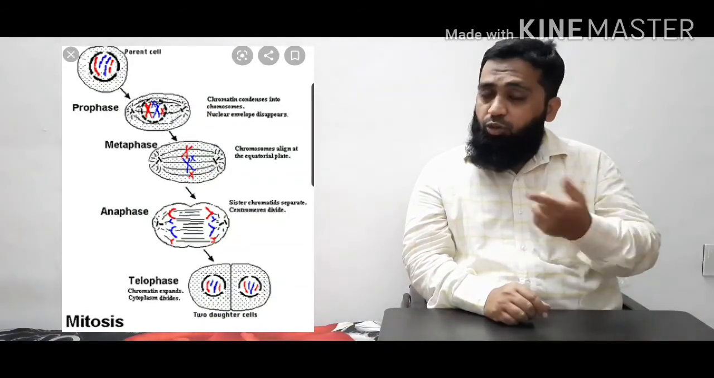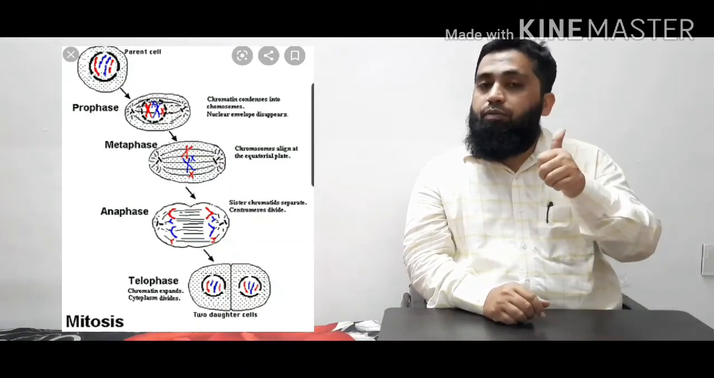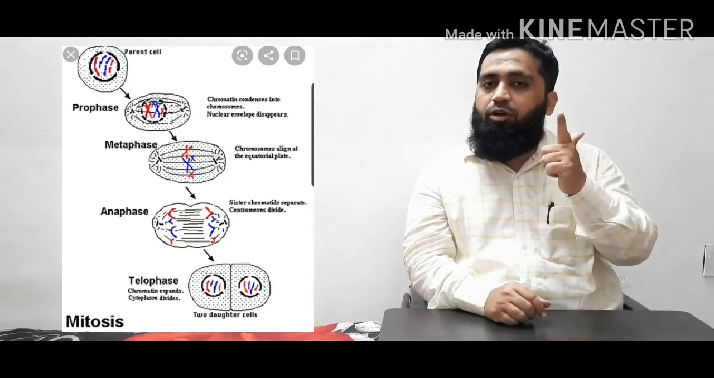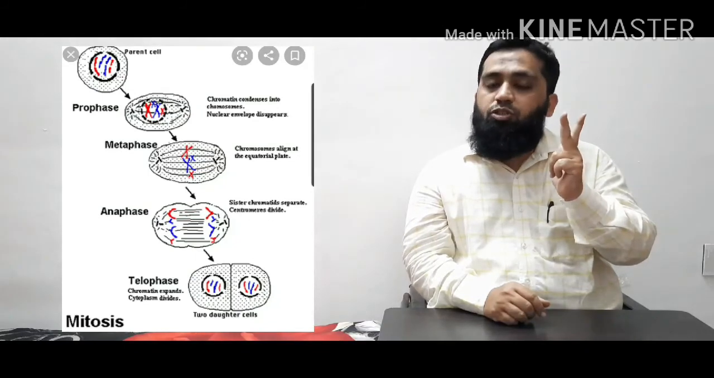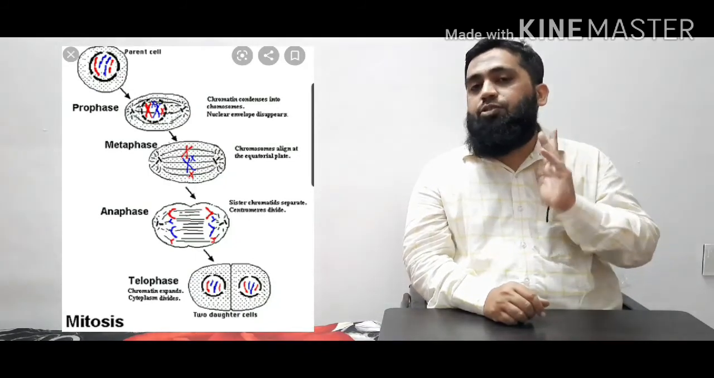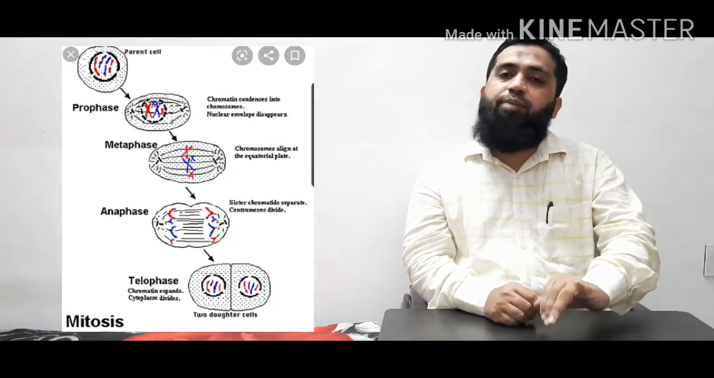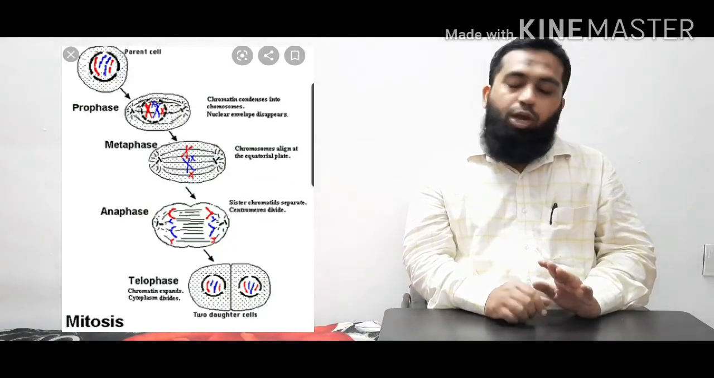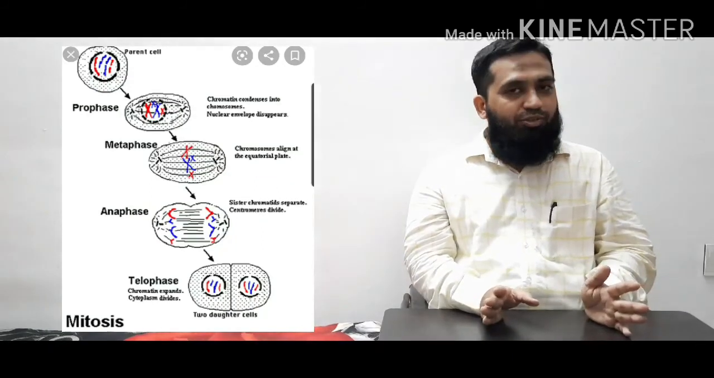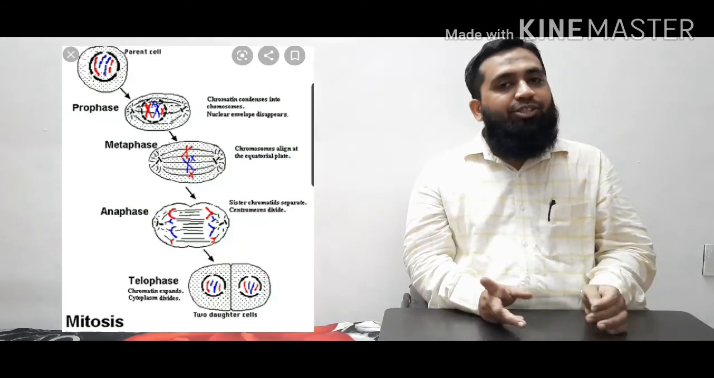I am recalling what we have discussed today. First phase is called prophase, second is metaphase, third is anaphase, and fourth is telophase, and then there comes the second step called cytokinesis. I hope you have understood what we have discussed today. Inshallah, in the next lecture we will discuss the second type of cell division, very important, called meiosis. So go through your textbook and read the part that I have taught you today. Inshallah, we'll meet in the next lecture.